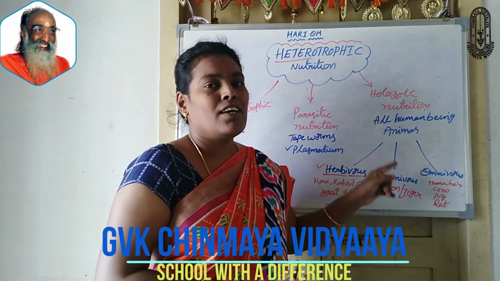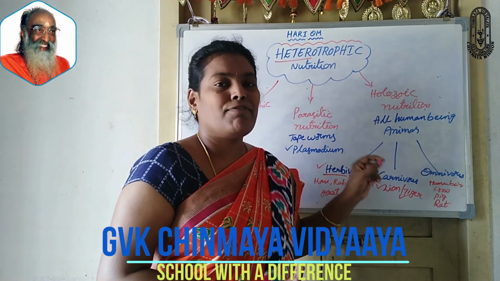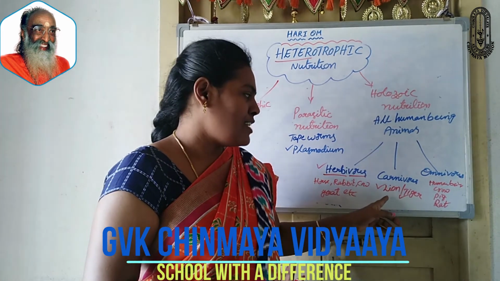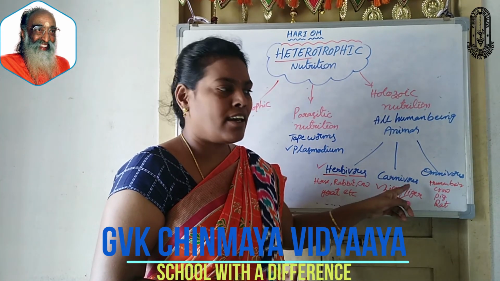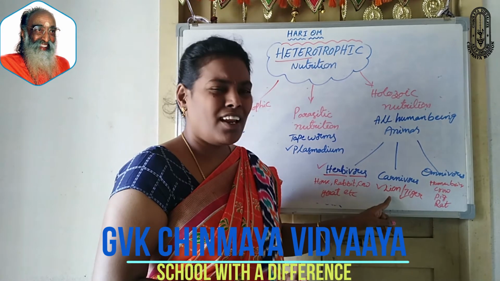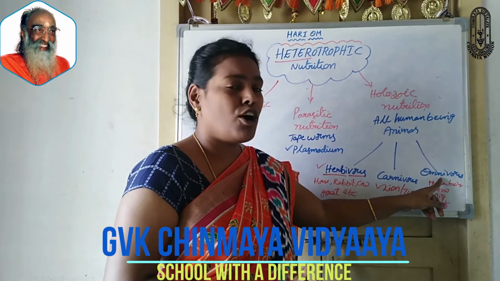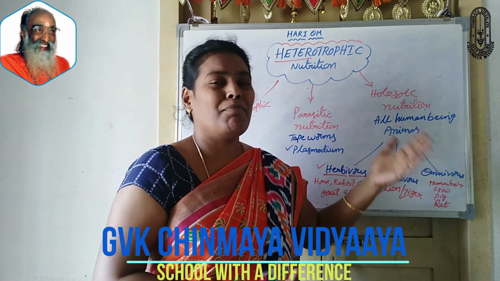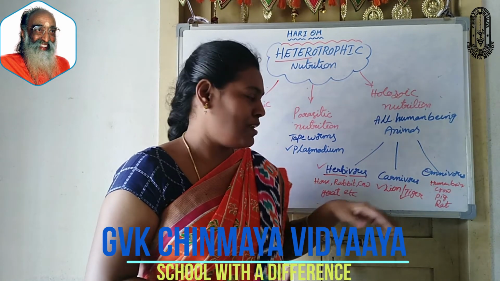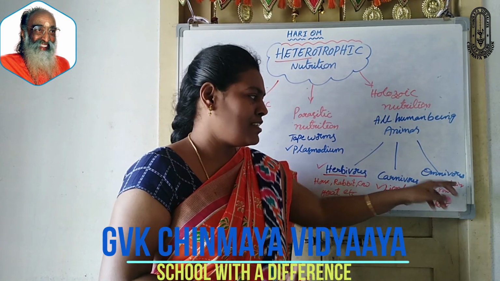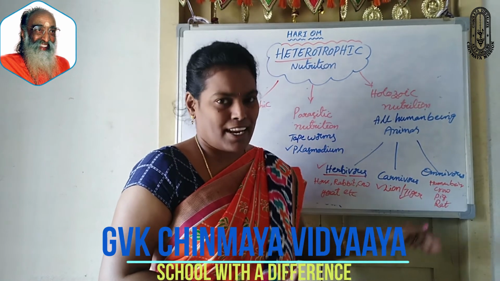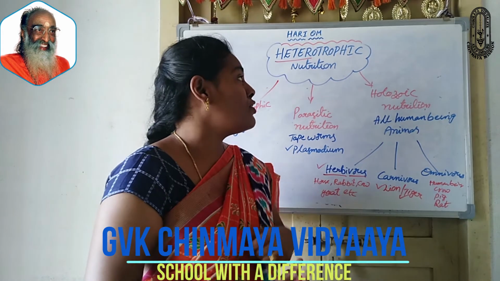Next, carnivores. The animals which eat flesh of other animals. They depend on the meat of other organisms. This type of animals are called carnivores. Examples: lion, tiger. Next, omnivores. Omnivores means the organisms which take any material like plant products or animal products. Best examples for these omnivores: human beings, crow, pig, or rat. This is about the heterotrophic nutrition.